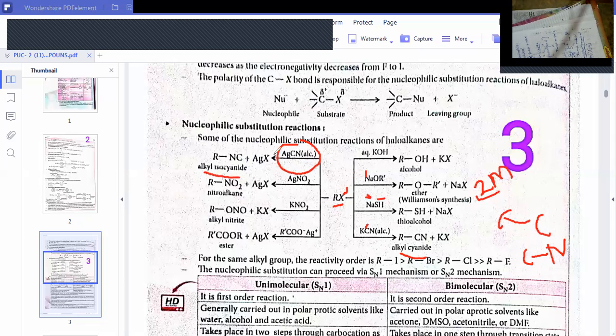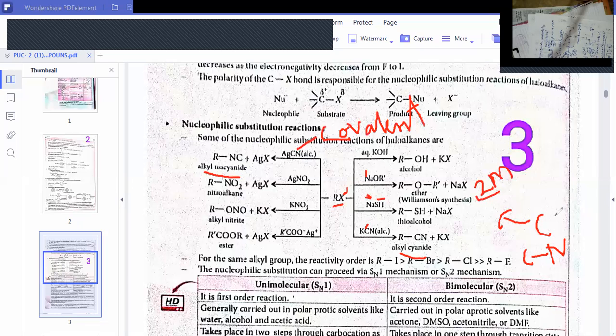The difference is that one is ionic and the other is covalent. AgCN is covalent, please remember, dear students. KCN is ionic. So in AgCN, the nitrogen atom freely donates electrons to the alkyl group. Nitrogen can attack the carbon of the alkyl group. In KCN, carbon donates the electrons to the alkyl group and forms the C-C bond because the C-C bond is stronger than C-N. Here, in AgCN, carbon is not free, dear students.